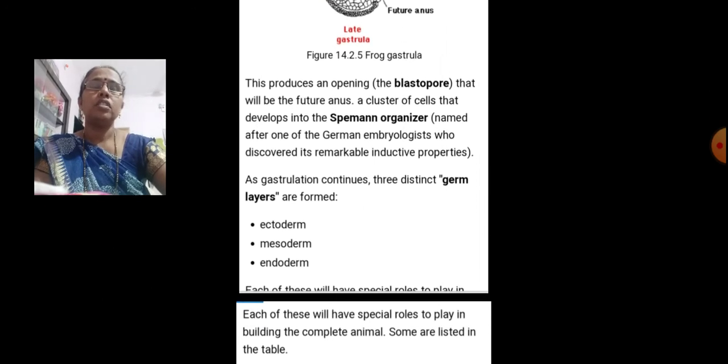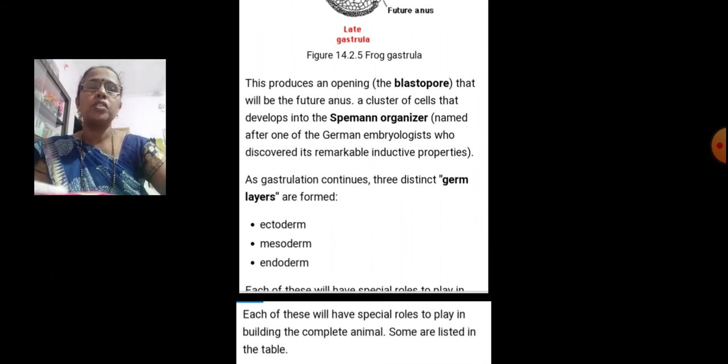Gastrulation produces an opening, the blastopore, that will be the future anus. A cluster of cells develops into the Spemann organizer, named after one of the German embryologists who discovered its remarkable inductive properties.